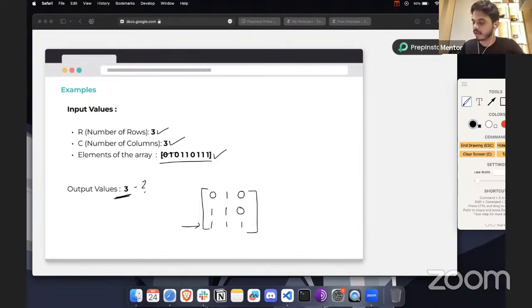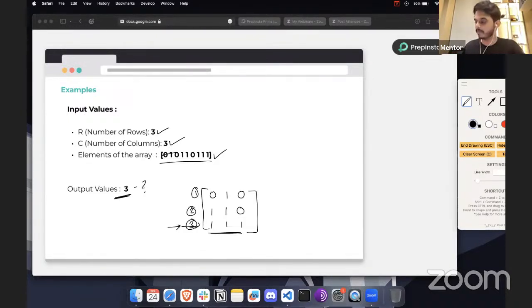So basically this is row 1, this is row 2, and this is row 3. And out of these 3 rows, we need to identify which row has the maximum occupancy. So of course, the answer is 3 here, because all the values are 1, 1, 1, all the spaces are occupied.